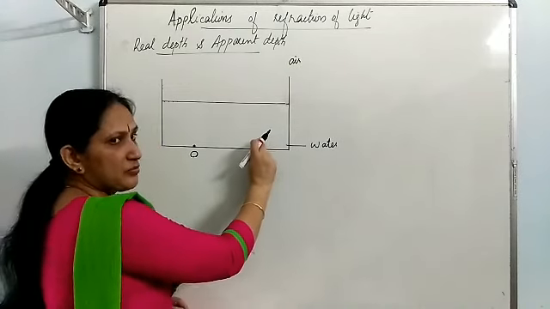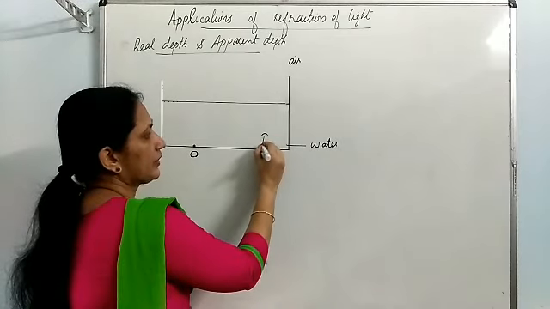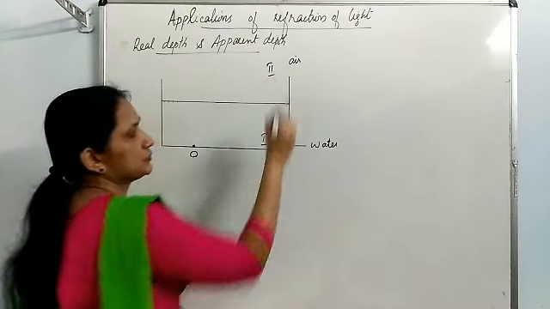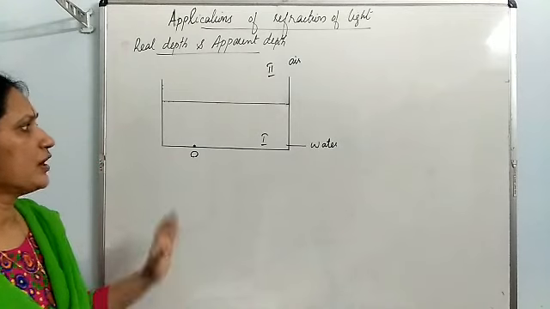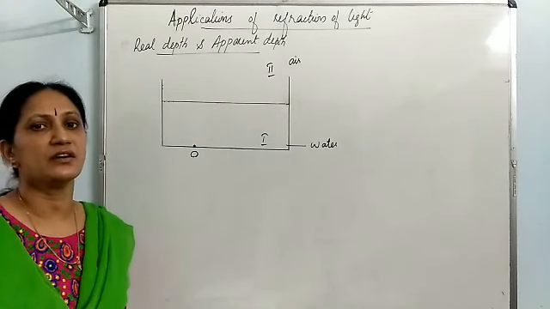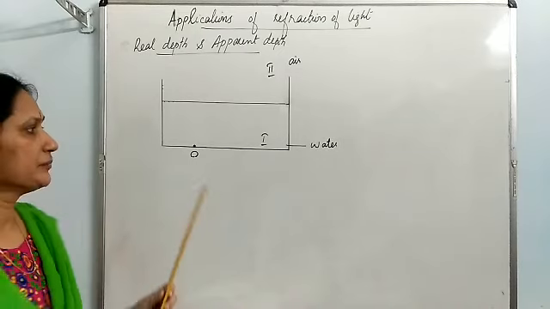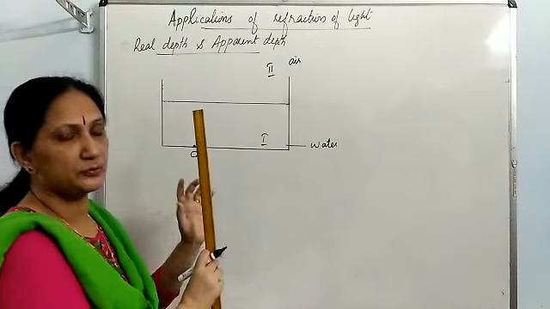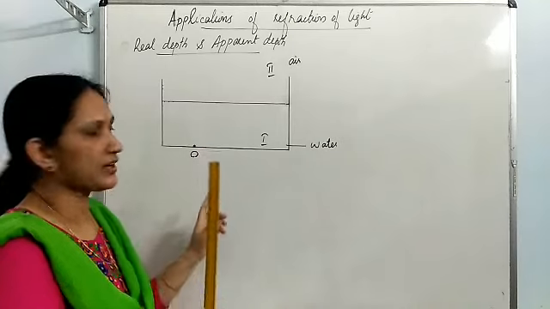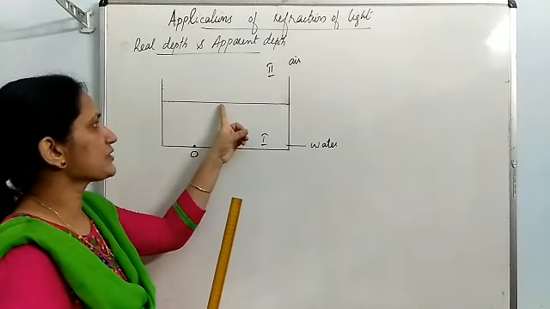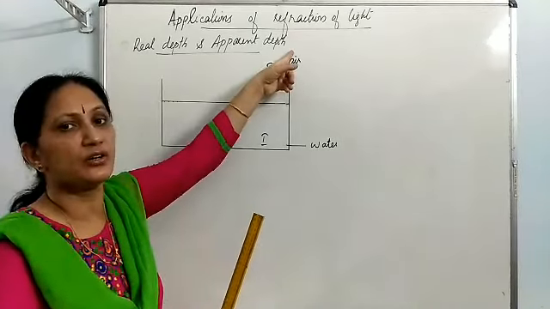And this is medium 1 and this is medium 2. Okay, let us see how the observer will see the object. For that, you have to draw a light ray coming from the object and reaching the eyes of the observer.